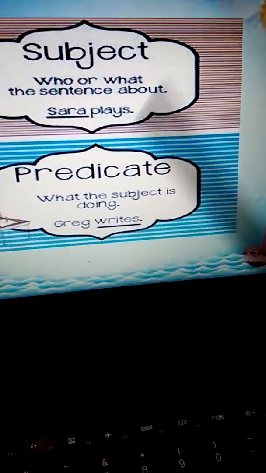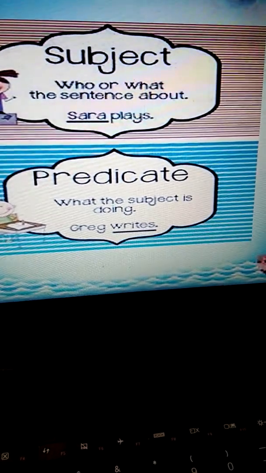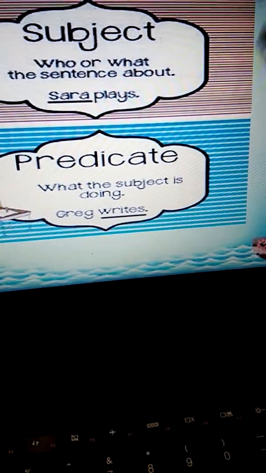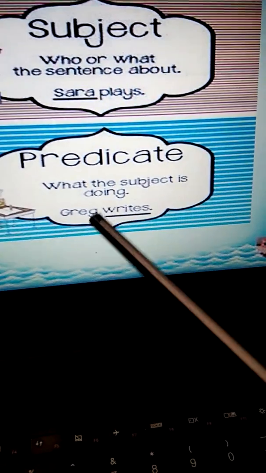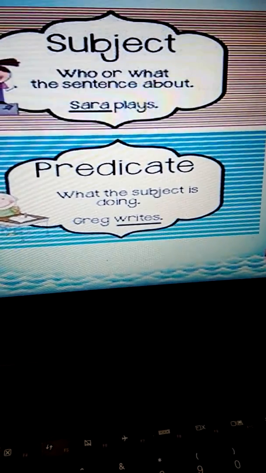Predicate. What the subject is doing, that is the predicate. Like Sarah is playing. So what is Sarah doing? Playing. So that is the predicate. Greg writes. What is Greg doing? He is writing. So writes is the predicate.